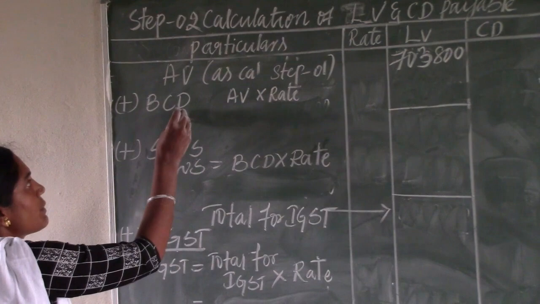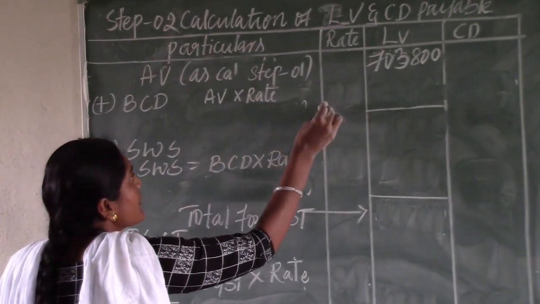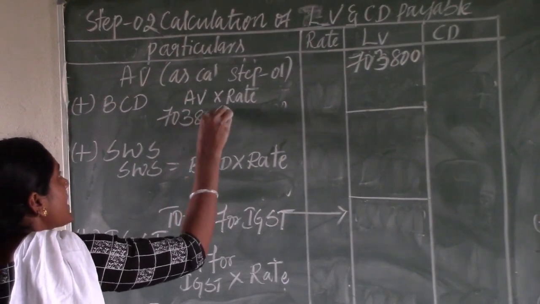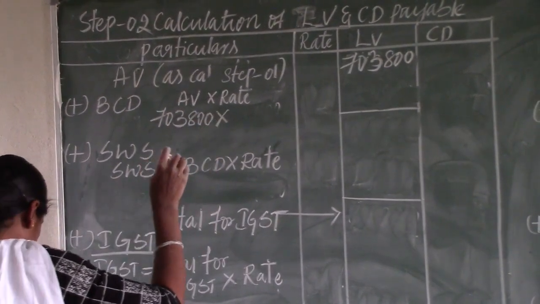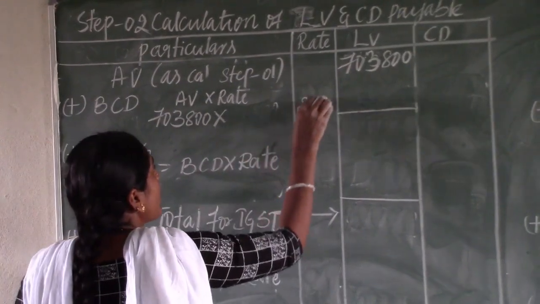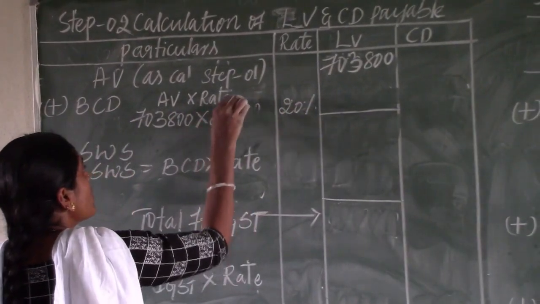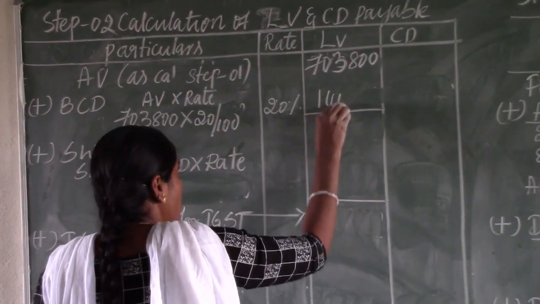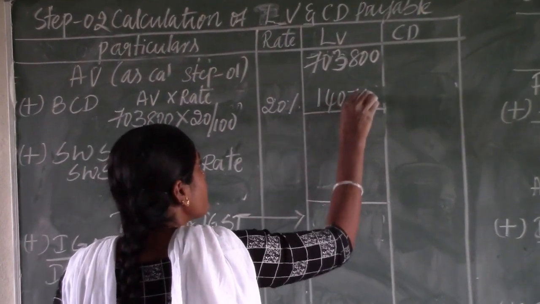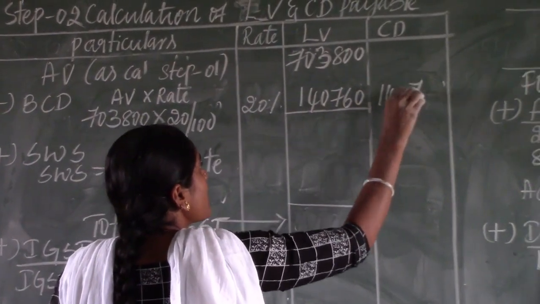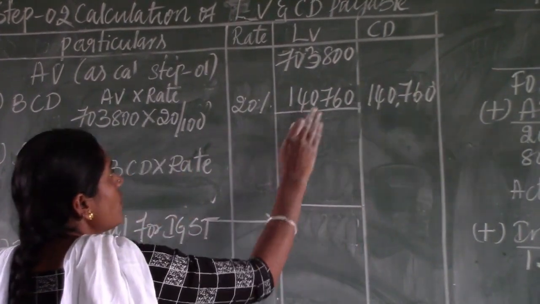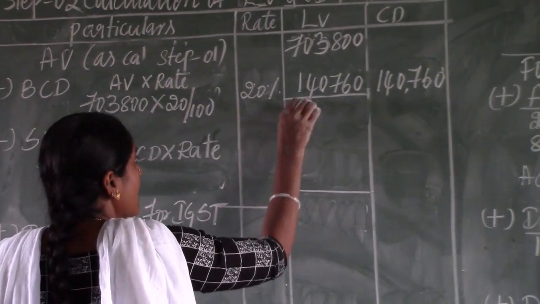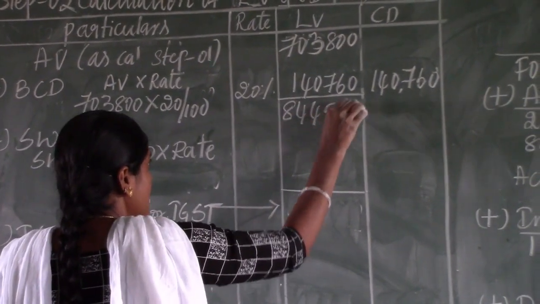See how we will calculate the BCD: AV into rate of BCD. Assessable value as calculated, 7,03,800, into rate. The rate of BCD they have given is 20%. Then BCD is 1,40,760. 1,40,760 we need to write in value as well as the duty payable column. Then make it total, 8,44,560.